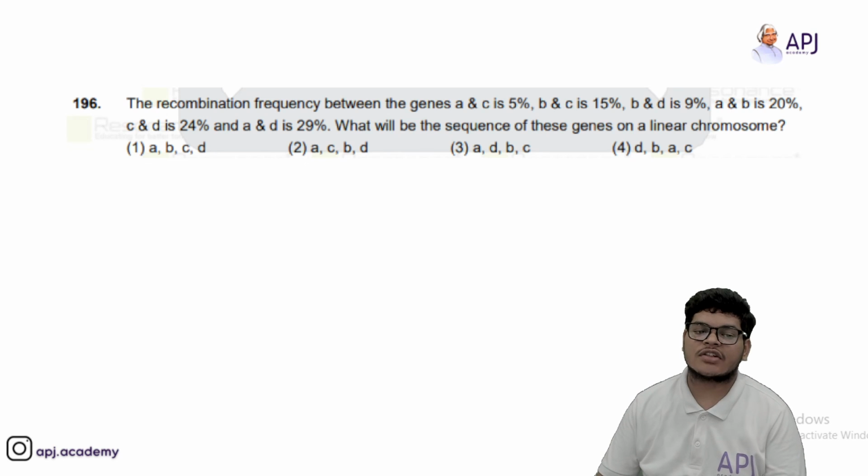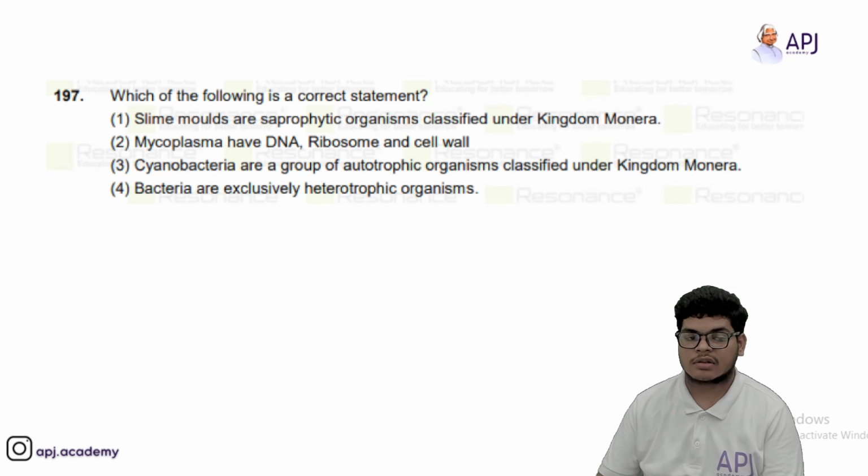Then the recombination frequency between genes A and C is 5, B and C is 15, B and D is 9, A and B is 20, C and D is 24 and A and D is 29. What will be the sequence of these genes in a linear chromosome? So it will be A, C, B, D. Okay. A, C, B, D will be the sequence of these genes.